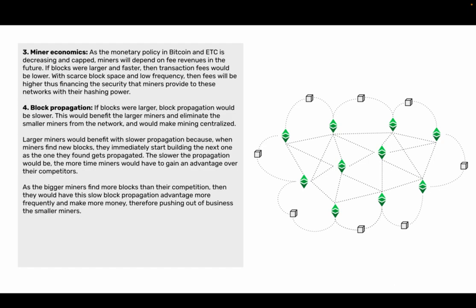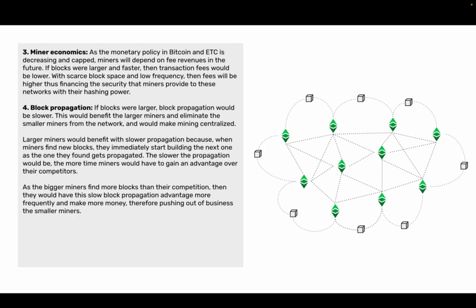3. Miner economics. As the monetary policy in Bitcoin and ETC is decreasing and capped, miners will depend on fee revenues in the future. If blocks were larger and faster, then transaction fees would be lower. With scarce block space and low frequency, fees will be higher, thus financing the security that miners provide to these networks with their hashing power.